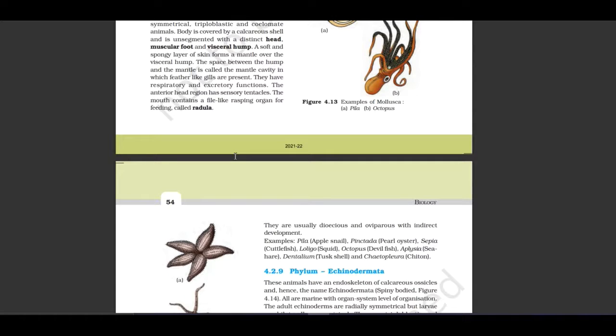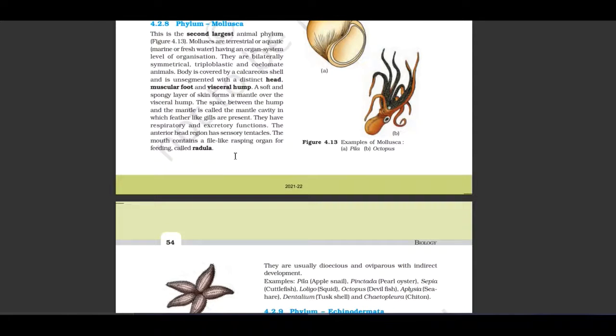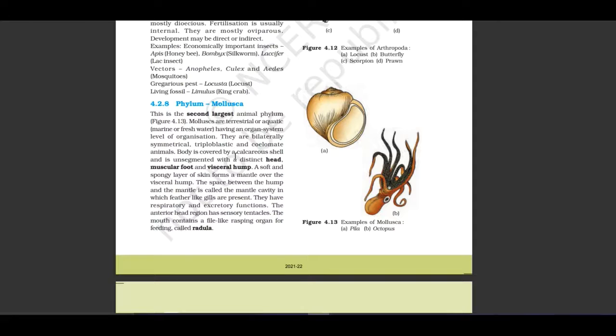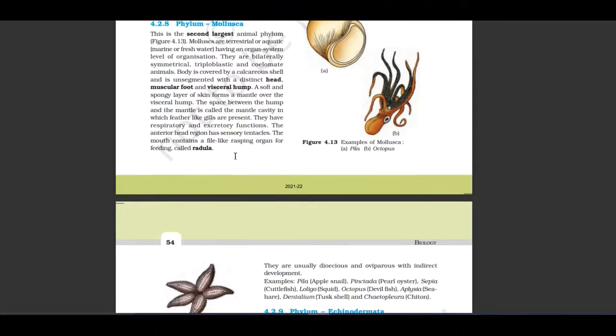Examples of phylum Mollusca: Pila, apple snail, Pinctada, pearl oyster, Sepia, cuttlefish, Loligo, squid, Octopus, devilfish, Aplysia, sea hare, Dentalium, tusk shell, Chaetopleura, chiton. Here they have mentioned the picture of Pila and octopus.